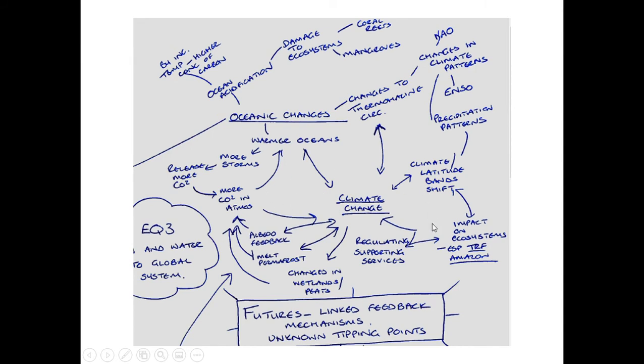And this massively links to the futures element. All of these linked feedback mechanisms are very important. The problem is we don't know the tipping points of these, and so this is why the futures are so uncertain. We know that it's going to happen, but we don't know to what degree, and we don't know to what event. So we can forecast these changes, but we cannot predict them.